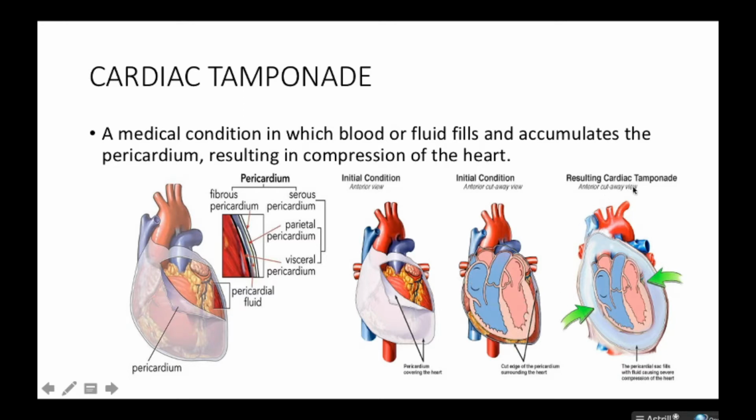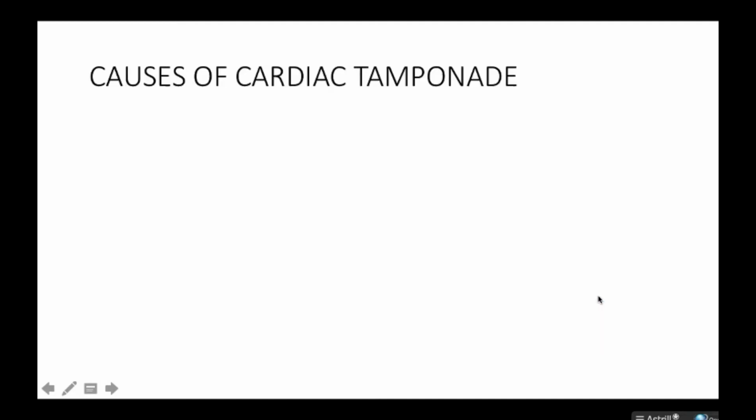But with cardiac tamponade, we have fluid accumulating in the pericardium, and this fluid is so large compared to the pericardial fluid you saw over here. This fluid presses against the heart walls, and that results in cardiac tamponade. So you have less blood being pumped out of the heart, and that is a very serious condition. So let's look at it in more detail.